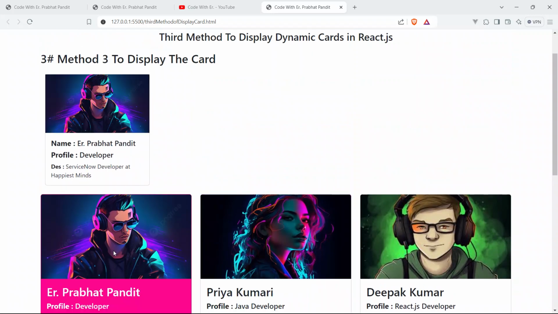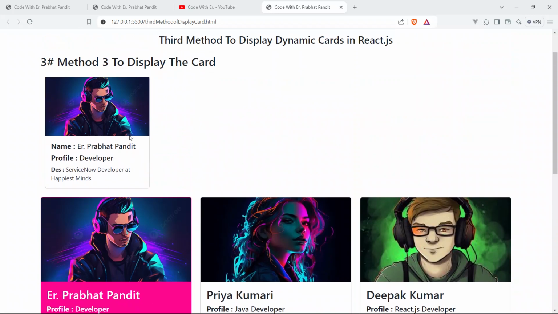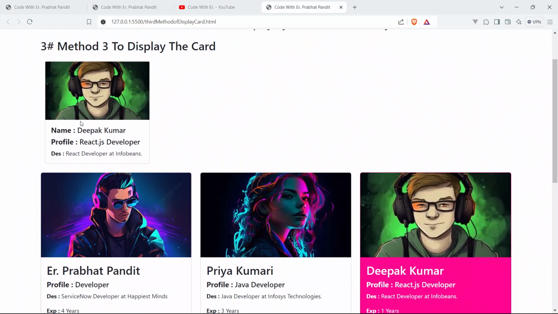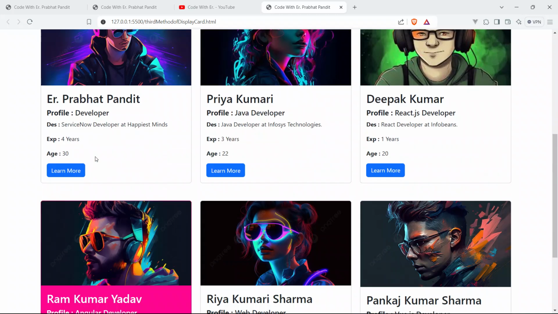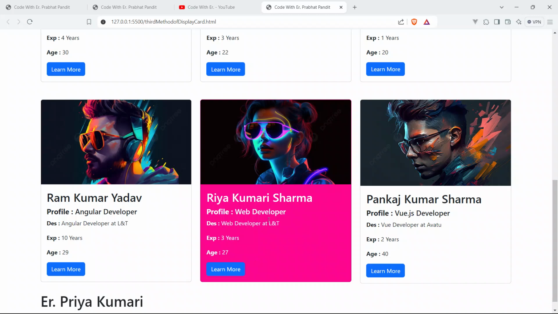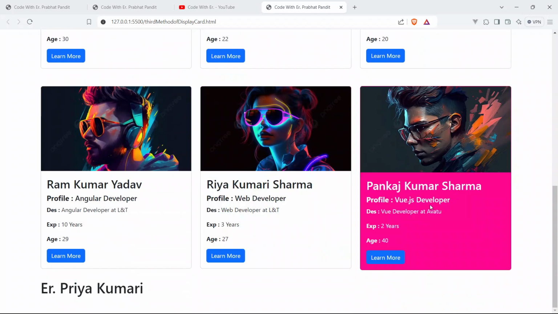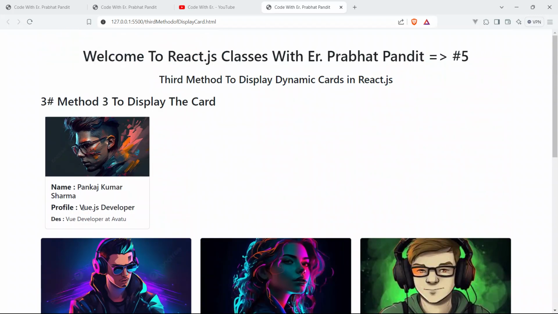Okay, so click Prabhat Pandit. See, boom guys, it is active now, and we can see the same card here also. Click Deepak Kumar. See, it is active now, and we can see the same card here also of Deepak Kumar Sharma, profile React.js developer, and description is React developer at InfoBeans. Click on Ram Kumar Yadav. See, Ram Kumar Yadav profile card. Click on Riya Kumari Sharma. It's active now, and we can see the same card here also. Click on Pankaj Kumar Sharma. See, Vue.js developer.